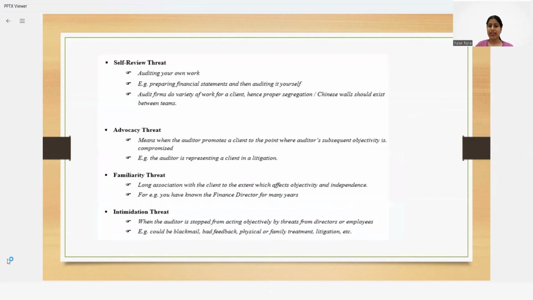Next is the self-review threat. That means the auditor, or the auditor's teammates, are reviewing work done by themselves. Maybe the client's financial statement, or maybe the client's internal audit was done by me, and now I am the external auditor itself. Maybe I have done some tax related assignment, or the payroll assignment of the client. Then in that case, I will be reviewing the work of my own, or maybe my teammates have done that specific work. So I won't be in a position to find something negative in that client. So I should avoid these kinds of situations.